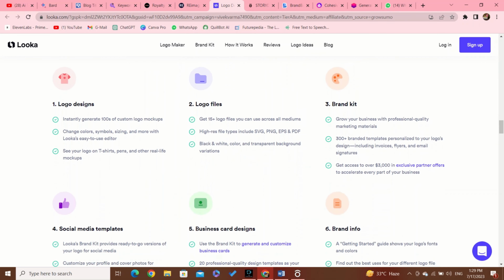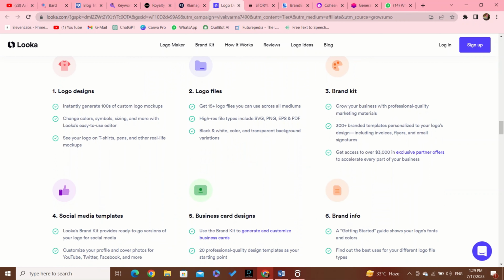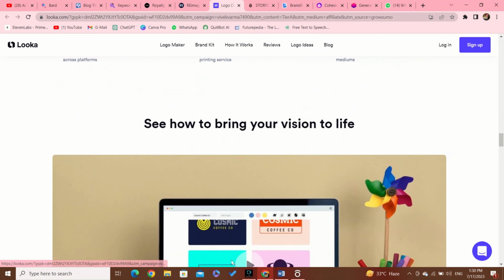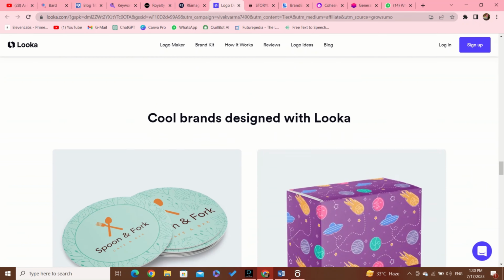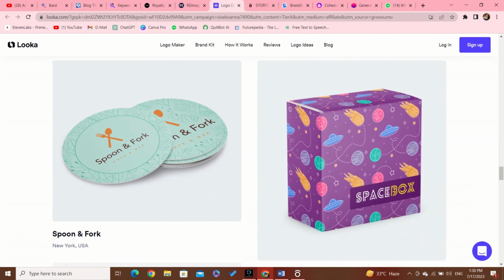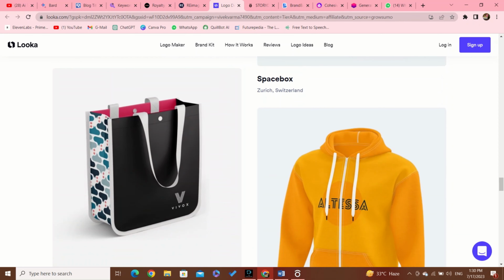Loka.ai empowers entrepreneurs, startups, and small businesses to access high-quality logo design services at an affordable cost, enabling them to establish a strong visual presence and leave a lasting impression on their target audience.